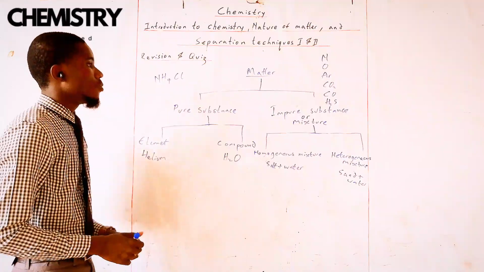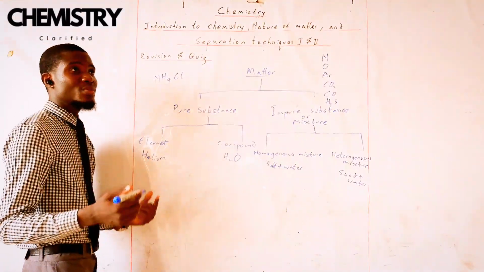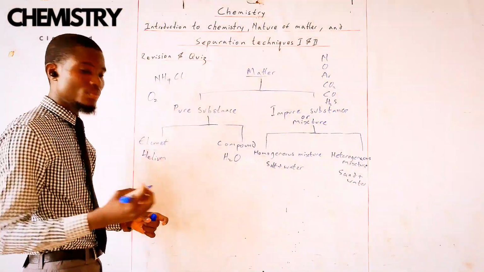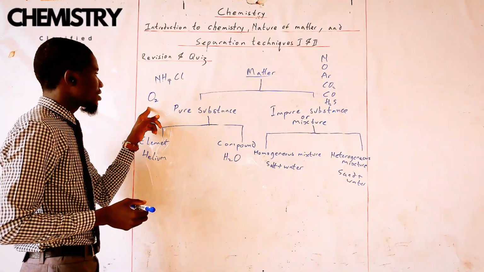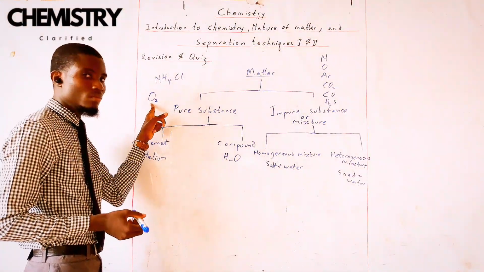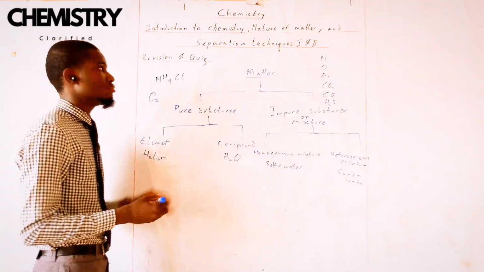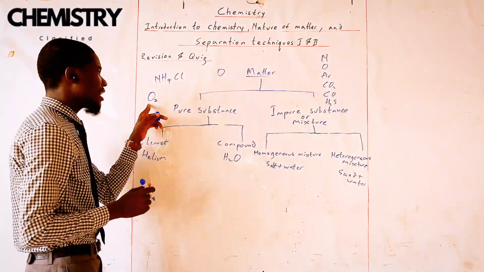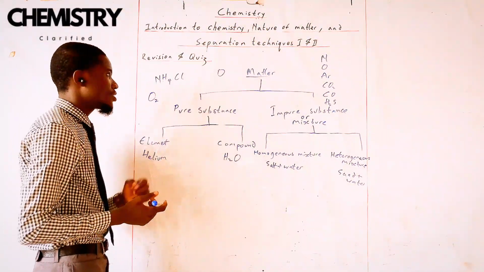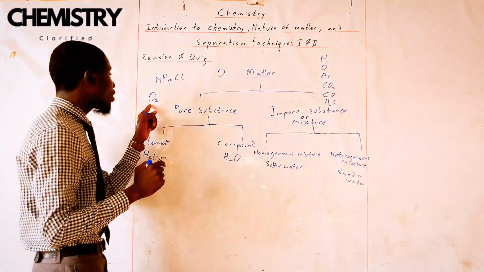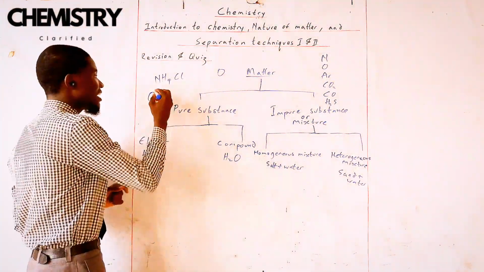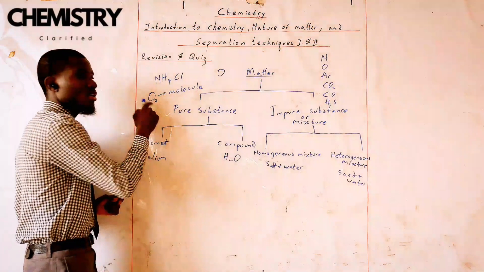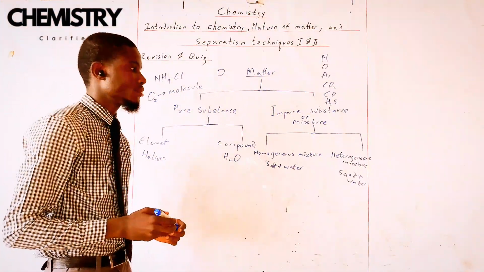But you might wonder, you might have asked something like, okay, you turn on the O2, and you want to refer to something, they refer to it as O2. What does this mean? Is this a compound? No. Is this an element? No. Oxygen as an element, just one of it is an element. But if you have it as two, it's not a compound. Why? Because you only have one element present here, one oxygen. So what is this? This is a molecule. So you call this a molecule of oxygen.